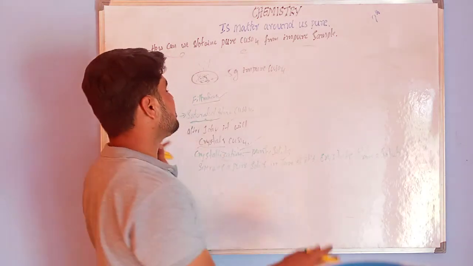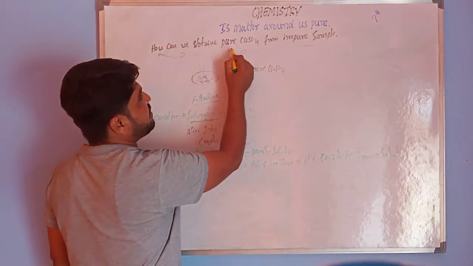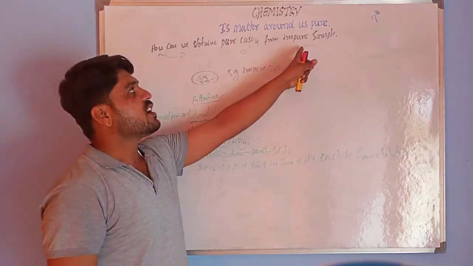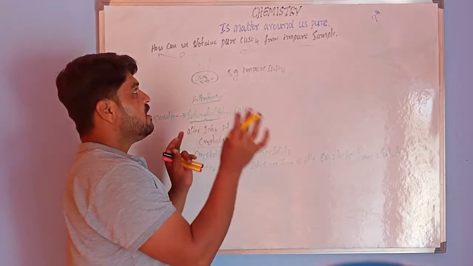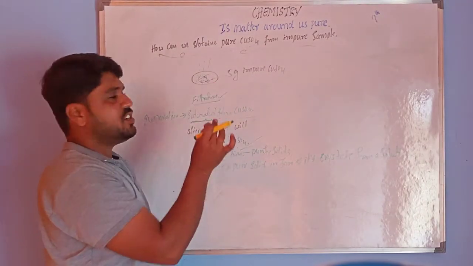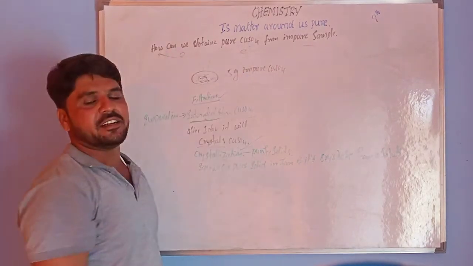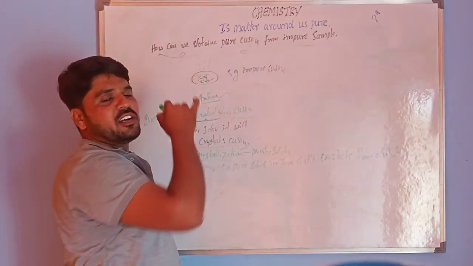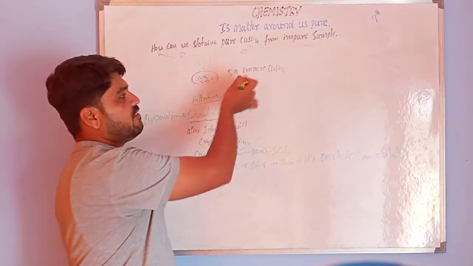This is all about today's class: how to obtain pure copper sulfate from an impure sample. I repeat once again. I take a china dish with 5 grams of impure copper sulfate and add a minimum amount of water. We get a mixture of water and copper sulfate.